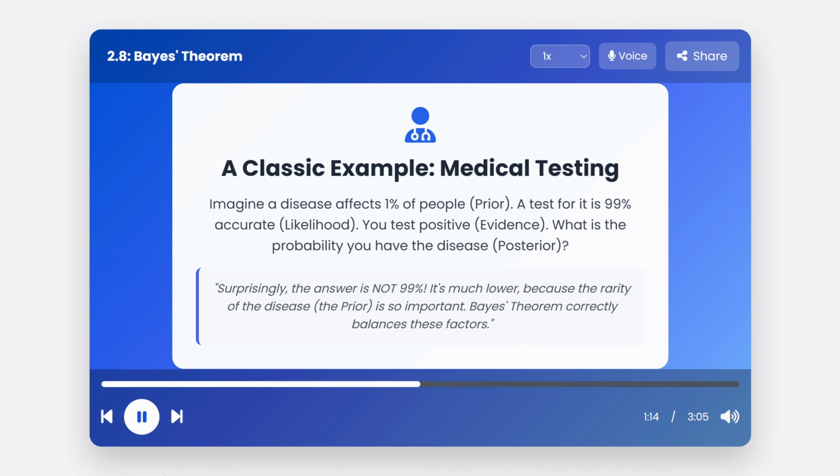Let's use a famous example. Imagine a rare disease that only 1 in 100 people have. That's your prior belief. The chance is low. Now, there's a test that's 99% accurate. This is the likelihood. You take the test and it comes back positive. This is your evidence. So what's the probability you actually have the disease? Your intuition might scream 99%, but Bayes' theorem shows that the actual probability is much, much lower, because the extreme rarity of the disease is a very powerful prior belief that has to be overcome.